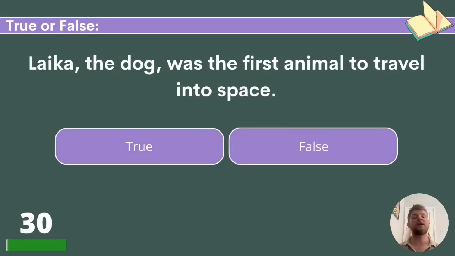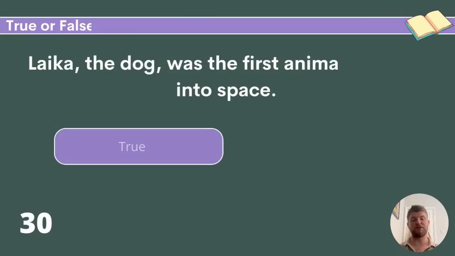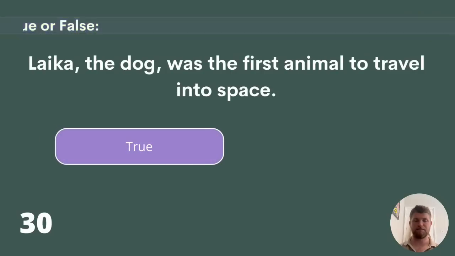Question 30. Laika the dog was the first animal to travel into space. This is our last true or false question before we move on to another section of questions. What do you think? True or false? The answer is true. Laika the dog was the first animal to travel into space.